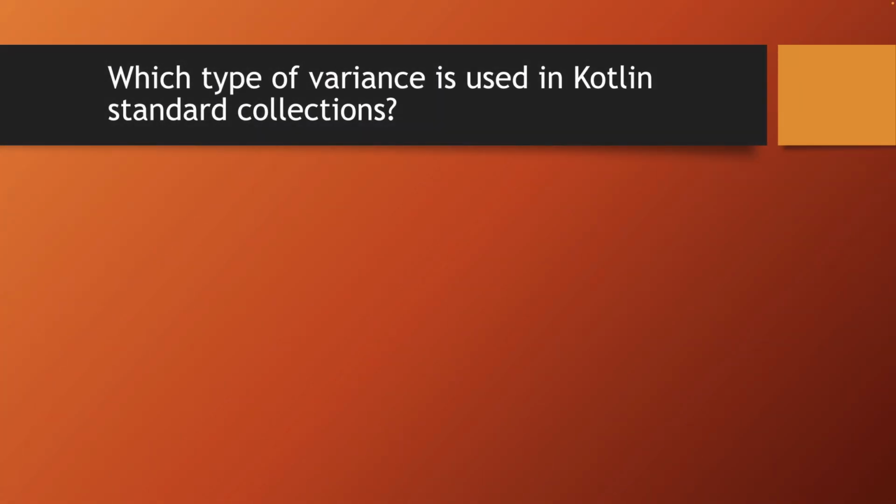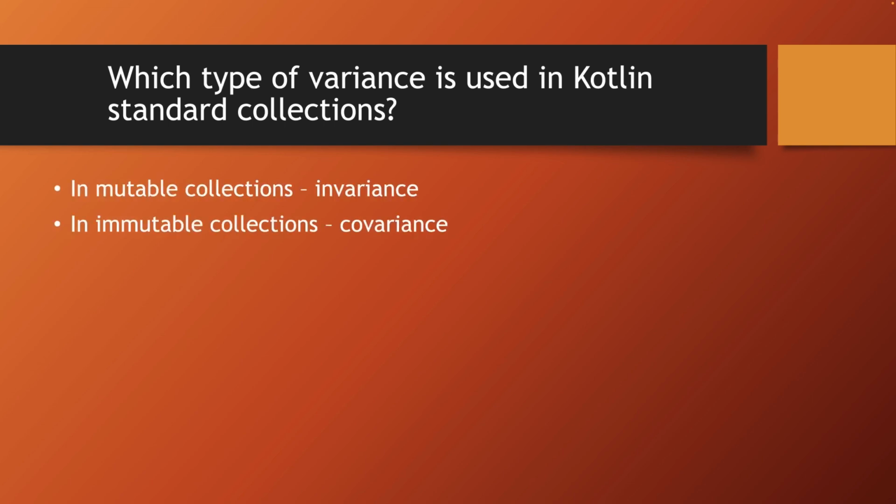What kind of variance is used in Kotlin standard collections? In mutable collections, the default is invariant. There are no in or out keywords there, while immutable collections are covariant.